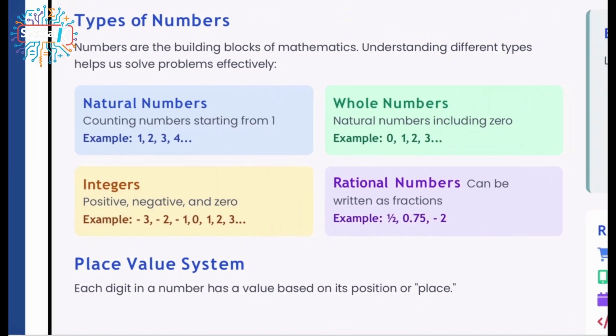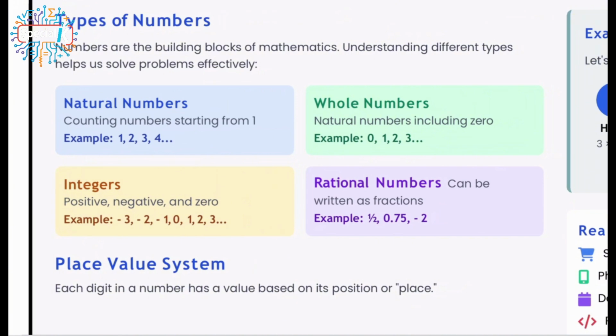So what does integer mean? As you can see over here, integers contain three sections. The first section is just the natural numbers. We just learned that, and we also learned that if I add a 0 to the natural numbers, they are considered whole numbers. But the only numbers that we have considered so far were the positive numbers. We didn't talk about the negative ones.